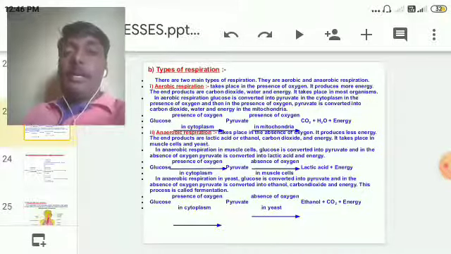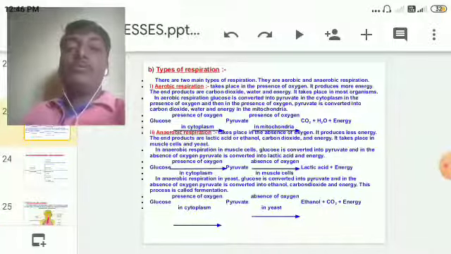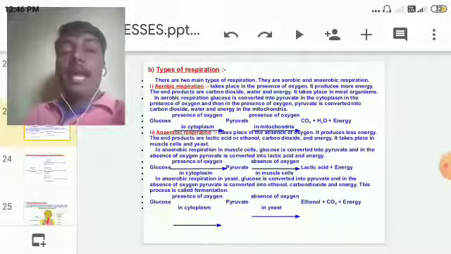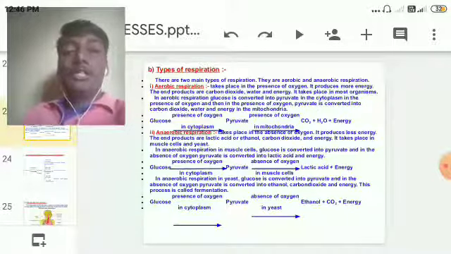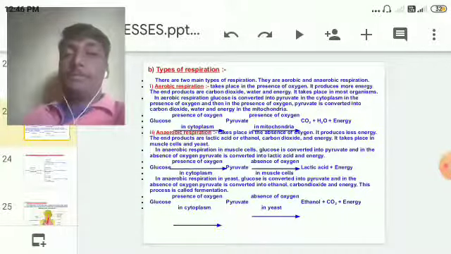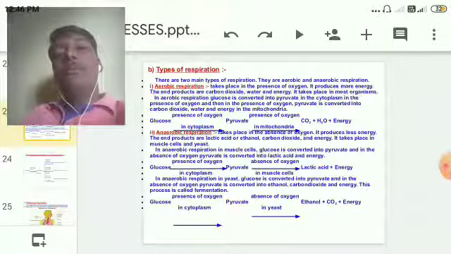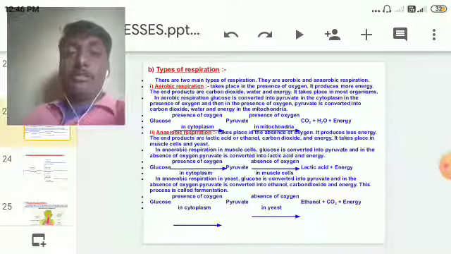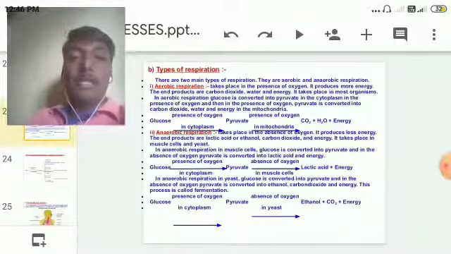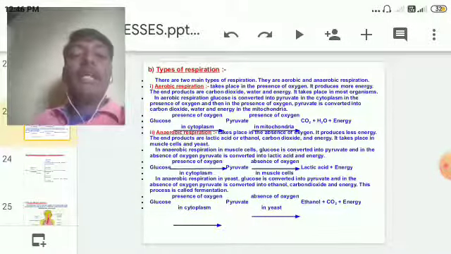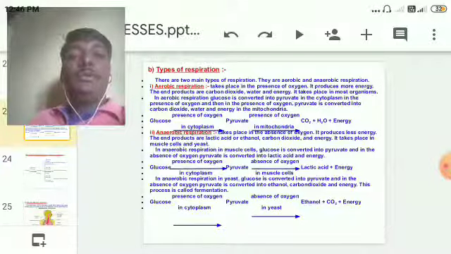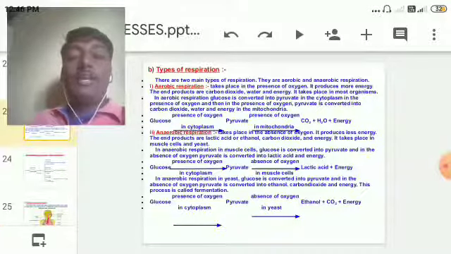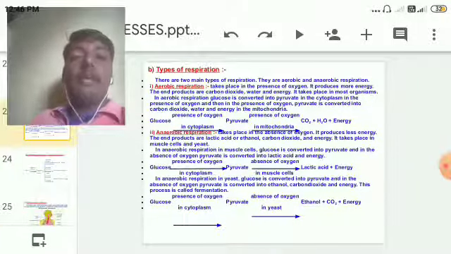First we will see aerobic respiration. Aerobic respiration takes place, as I told earlier, in the presence of oxygen. It produces the end products carbon dioxide, water and energy. It takes place in most organisms in the presence of oxygen. Glucose is first converted into pyruvate, and pyruvate is converted into carbon dioxide, water and energy is released.